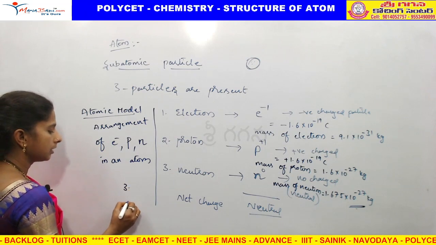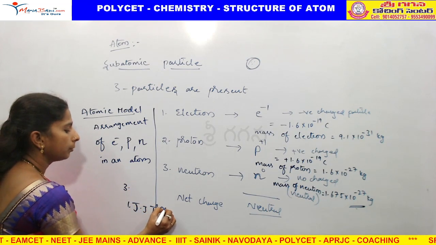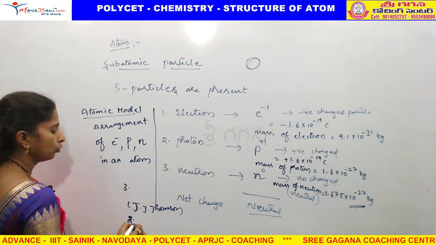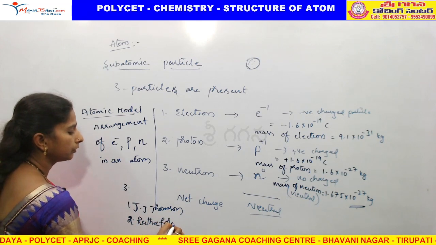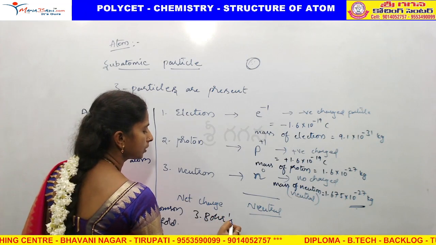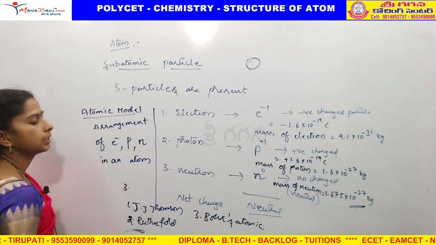One is the J.J. Thomson atomic model. Another one, the Rutherford atomic model, and the third one, Bohr's atomic model. These three models we are going to see now.